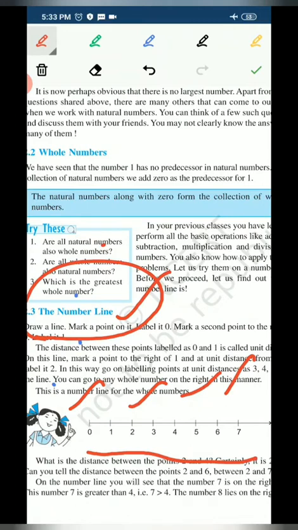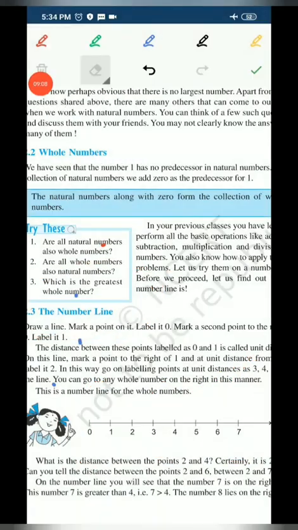And also the most important point: while we are writing the whole numbers on the number line, we always start from 0, and in a continuous manner we move up to infinity, 0, 1, 2, 3, 4, 5, 6, 7 and so on, as much as you want to write.